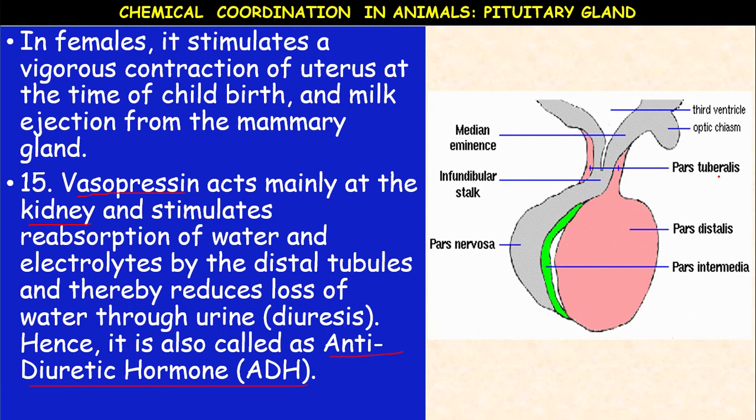Pars tuberalis is the part of the pituitary, along with the infundibular stalk or infundibulum, the pituitary stalk. Pars nervosa is the posterior pituitary. Pars distalis and pars intermedia form the anterior pituitary.